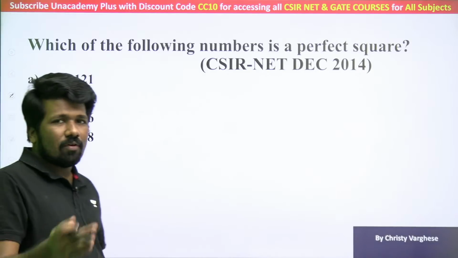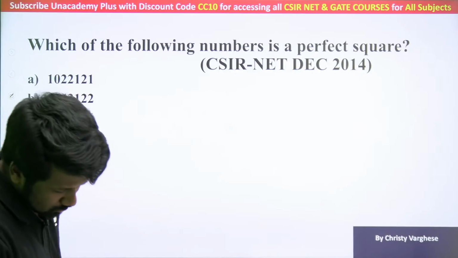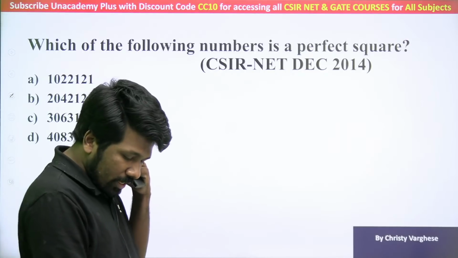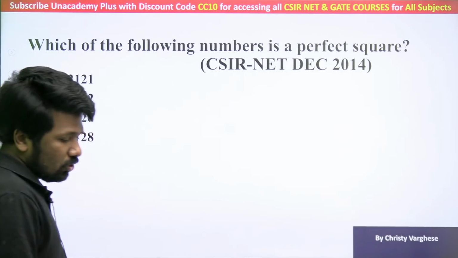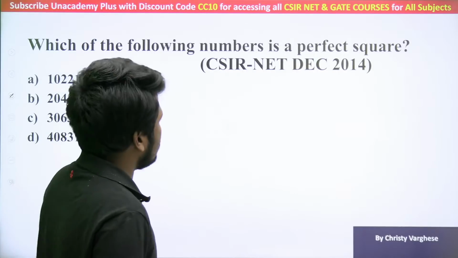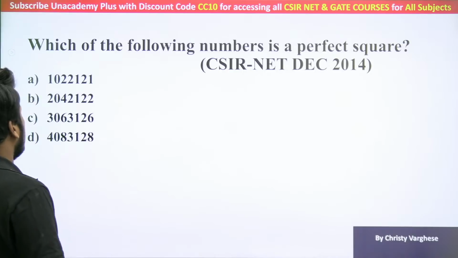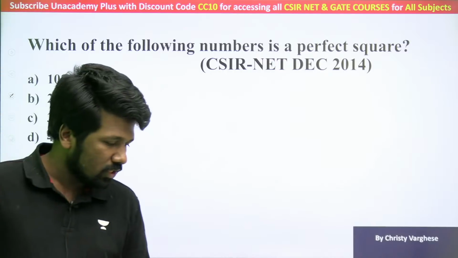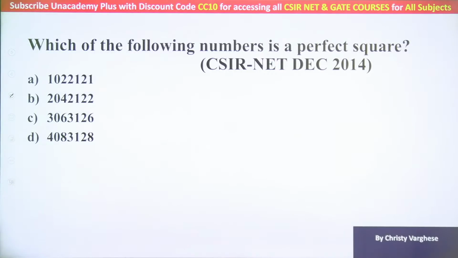So at least in one of your sets, chances are there can be a question based on this. Vivan, that is why I told you it's a necessary condition, not a sufficient condition. This does not make it a perfect square, but it is just to disprove that something is a perfect square. So December 2014, another question. Now you all should be able to do it. And after doing it, can you mention the logic you have used so that others can read it and understand it better?